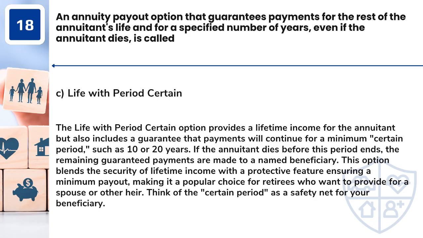Answer: C. Life with period certain. The life with period certain option provides a lifetime income for the annuitant but also includes a guarantee that payments will continue for a minimum, certain period, such as 10 or 20 years. If the annuitant dies before this period ends, the remaining guaranteed payments are made to a named beneficiary. This option blends the security of lifetime income with a protective feature ensuring a minimum payout, making it a popular choice for retirees who want to provide for a spouse or other heir. Think of the certain period as a safety net for your beneficiary.